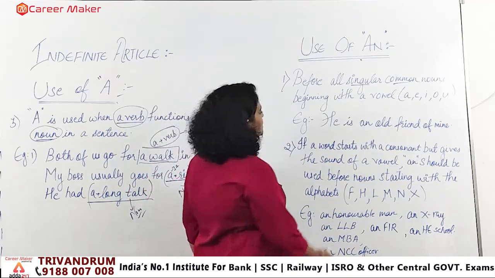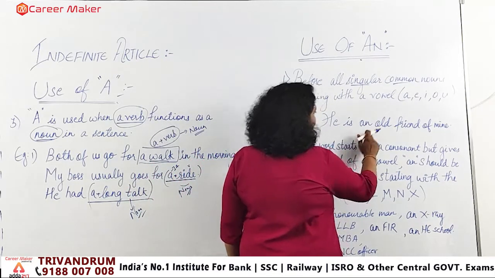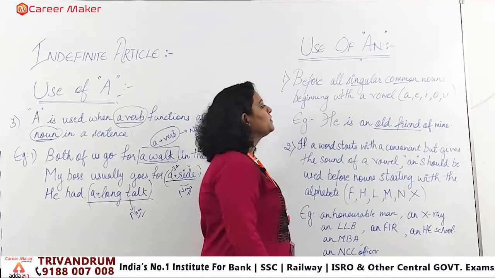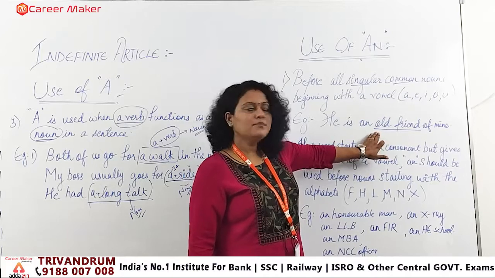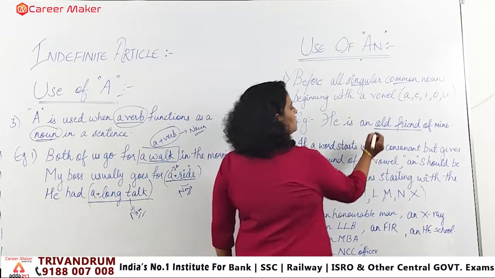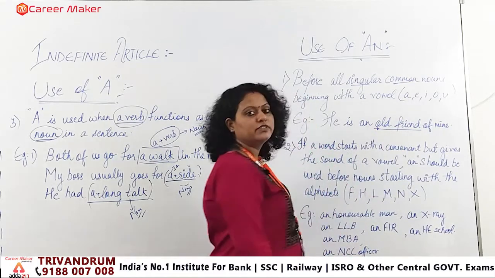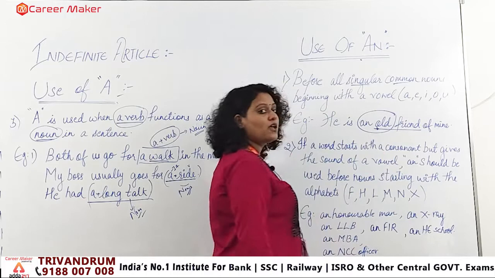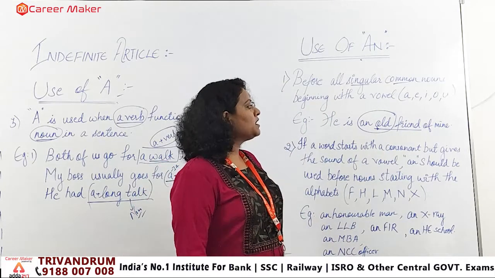You can see the example: he is an old friend of mine. We have used "old," which begins with O, a vowel. That's why we applied "an" over there. Clear? So this is the manner.